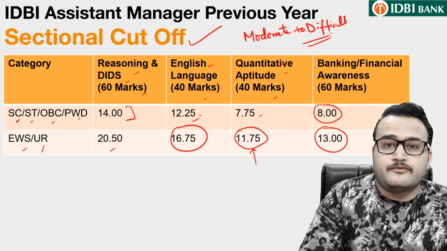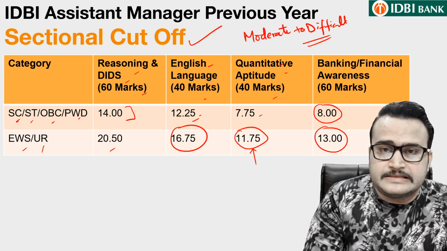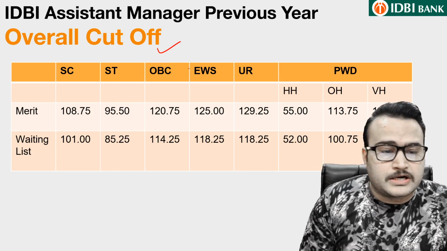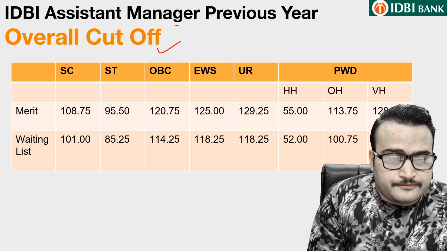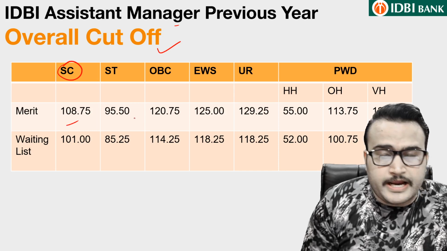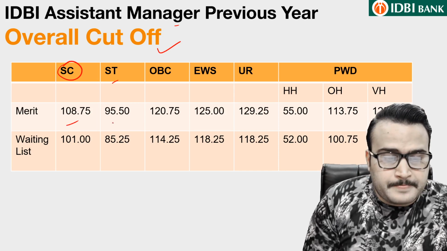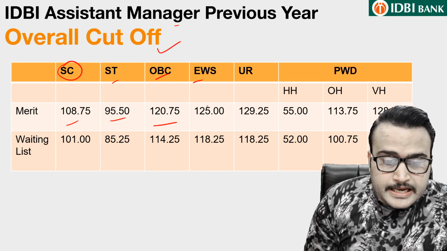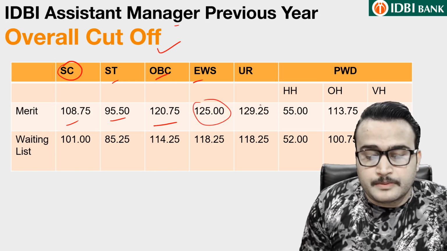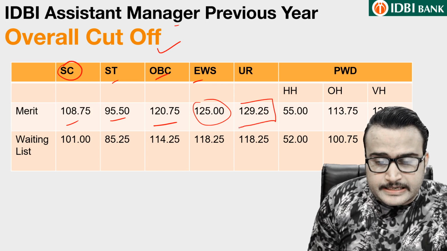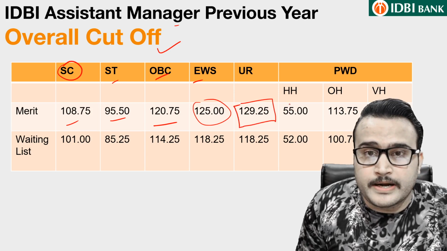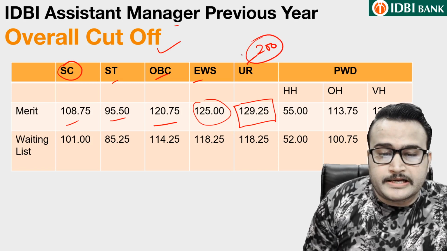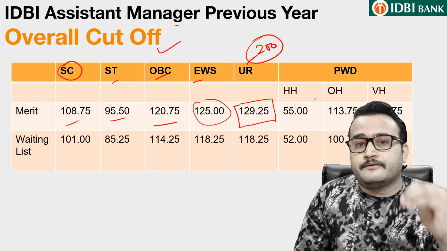Now let us see what was the overall cutoff in the previous year paper. This is the overall cutoff guys. This is the overall cutoff for IDBI assistant manager, whereas for SC guys 108.75, for ST 95.50, OBC 120.75, EWS 125.00, whereas for unreserved category guys this cutoff was 129.25. Yes guys, out of 200, 129.25, you can observe the level of the question paper.